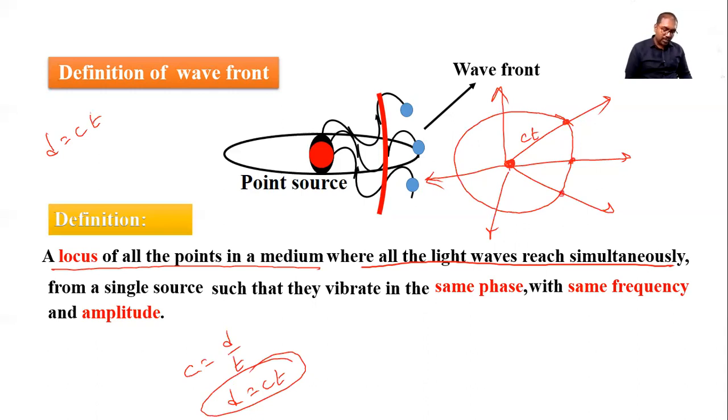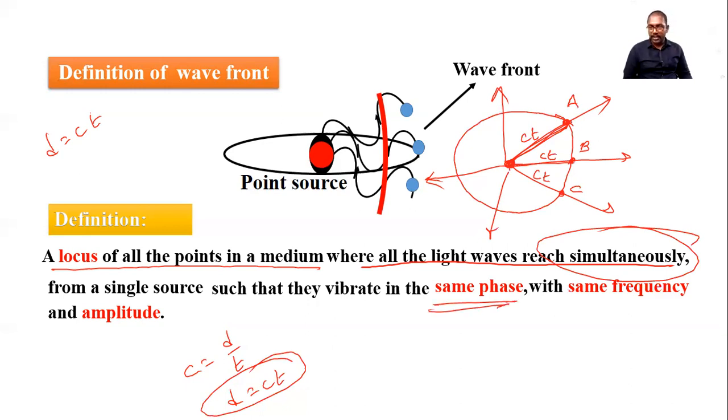At these points, the wave reaches simultaneously, because from the point source to point A it takes time t, to point B also time t, and to point C also time t. So the distances are ct. The wave reaches these points simultaneously from a single point source, such that these particles vibrate in the same phase.